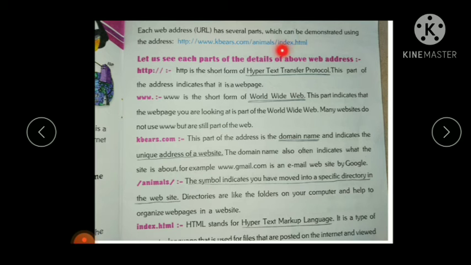So this particular symbol indicates that we have moved to a specific directory, or a particular folder. We gave the name of the particular folder in the website.